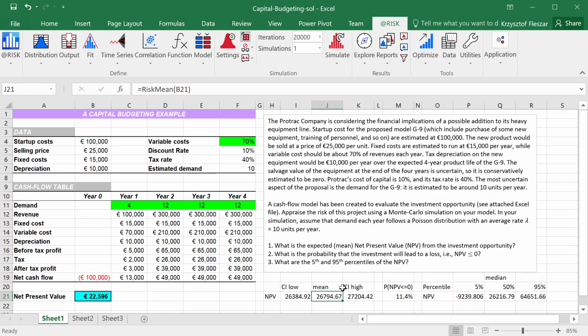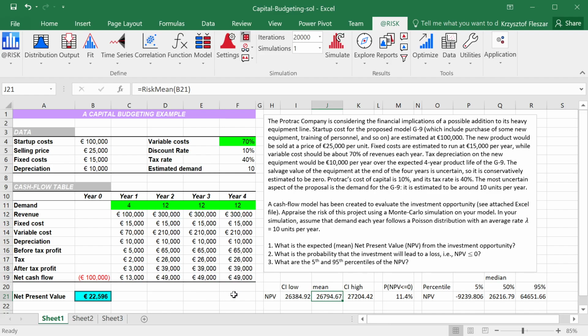Perhaps looking at the mean is the right objective because, on average, this company would gain from this kind of decisions, 26,794 euros. So this would be like a repeated game exercise, and then looking at the mean, at the confidence interval for the mean, is the indicator that should decide. If it's positive, it's a winning game. If it's negative, it's a losing game.